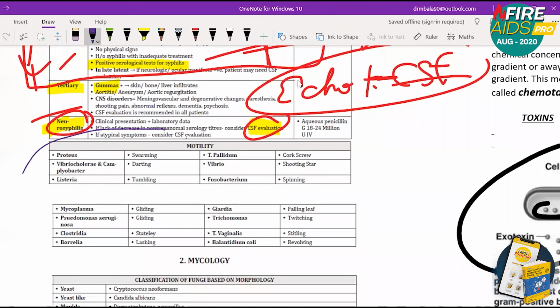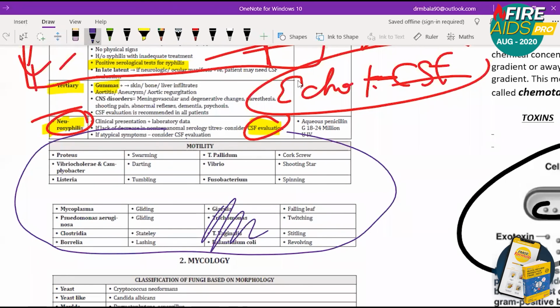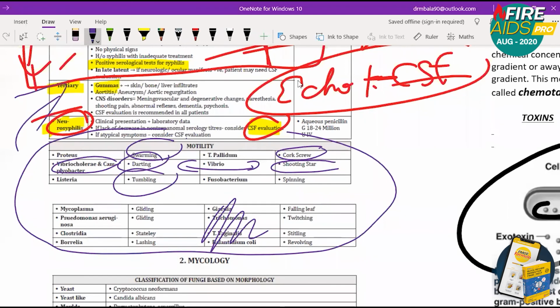So what are all the motilities we have seen? These are not from bacteria. So we saw swarming motility, which is Proteus, darting motility, which is Vibrio cholerae, tumbling motility, which I said is Listeria. So what we missed is the other. Vibrio is shooting star motility or darting motility. I made it separate because Campylobacter is also darting motility. Corkscrew motility is Treponema pallidum.